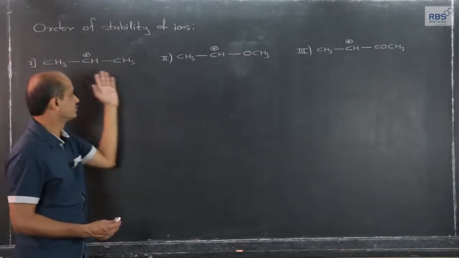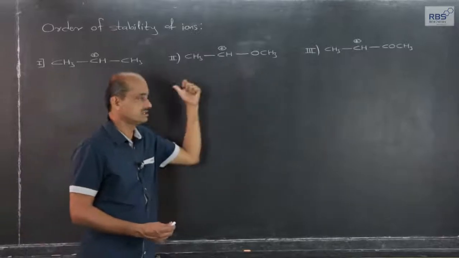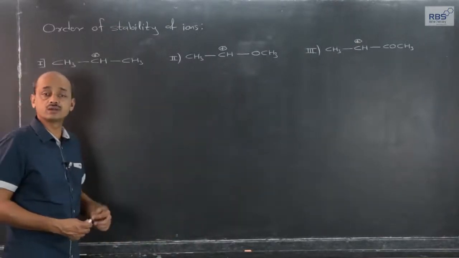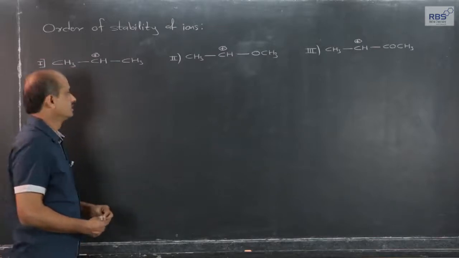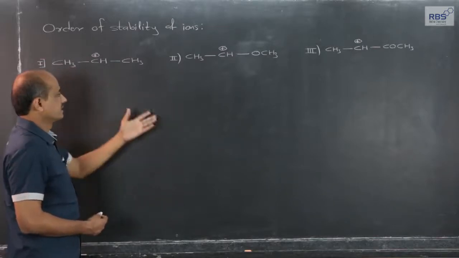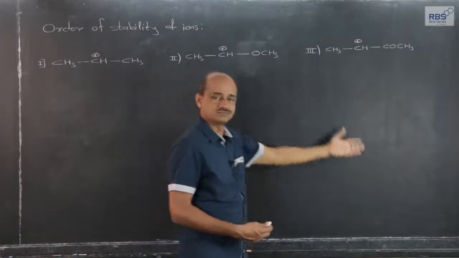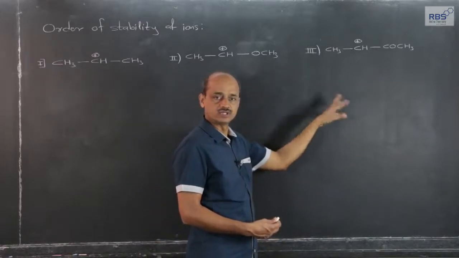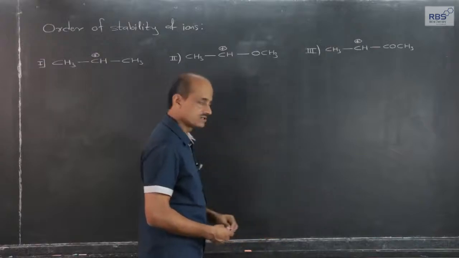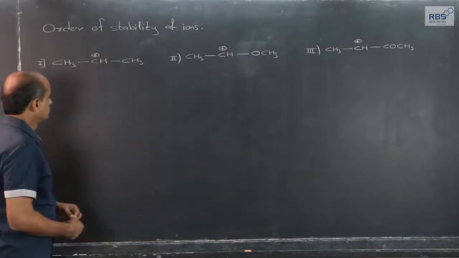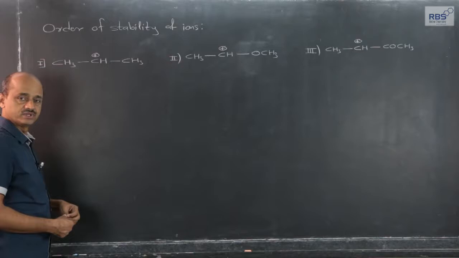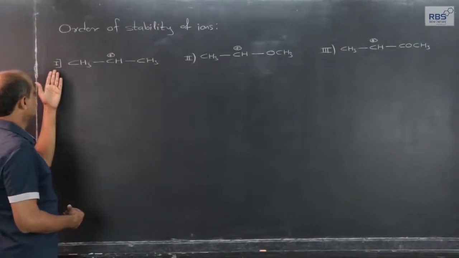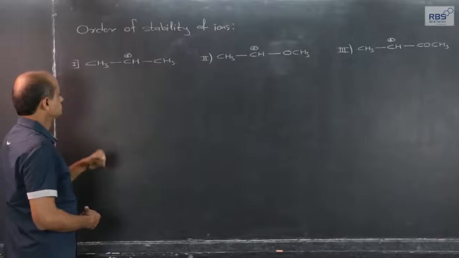Actually, these three, Roman 1, 2 and 3, are cations. So, order of stability of carbocations or cations, and there can be 4 options: 1, 2, 3; 2, 3, 1; 1, 2, 3; whatever. Let us consider which one can be correct. Let us start one by one, starting with this Roman 1.